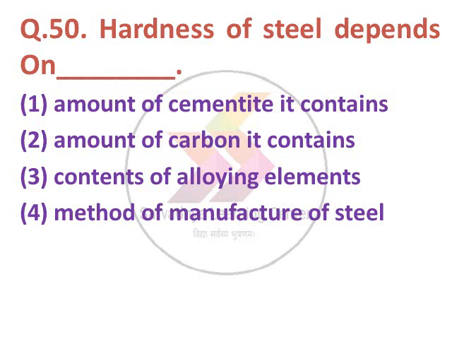Next question, hardness of steel depends on dash. Option 1 amount of cementite it contains, option 2 amount of carbon it contains, option 3 contents of alloying elements, option 4 method of manufacture of steel. The correct answer is option number 2, amount of carbon it contains.